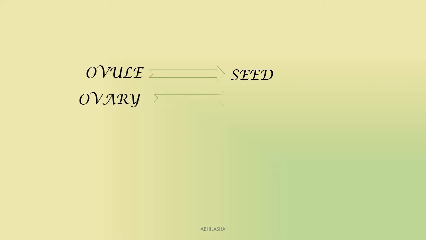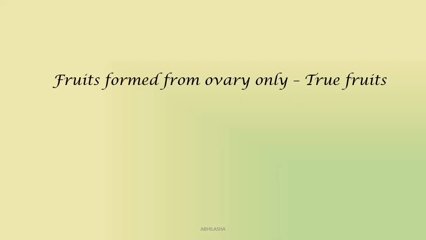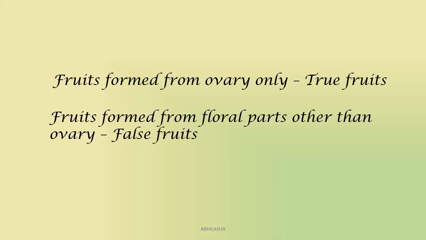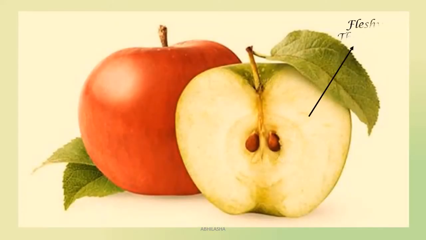We just studied that ovules form seeds and ovaries form fruits. And it is usually true. But sometimes fruits may also be formed from other floral parts. Such fruits are known as false fruits. Now the common examples of false fruits are apple, strawberry and cashews. Here the fleshy part of the fruit which we eat is not the ovary but the thalamus or receptacle.